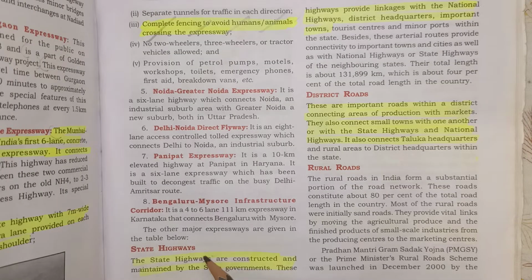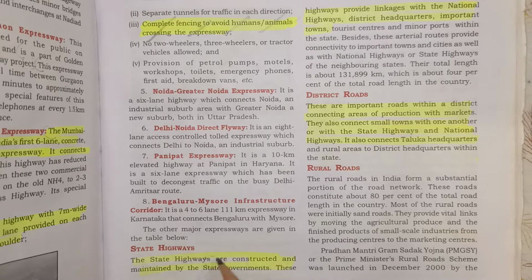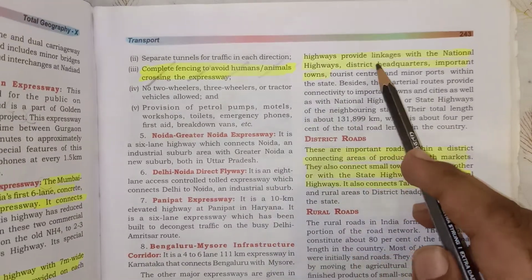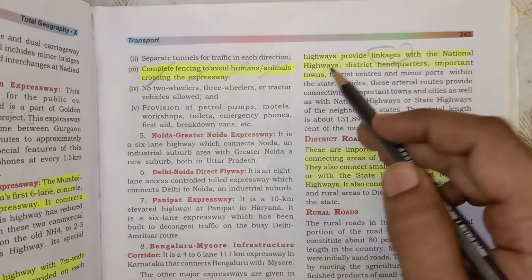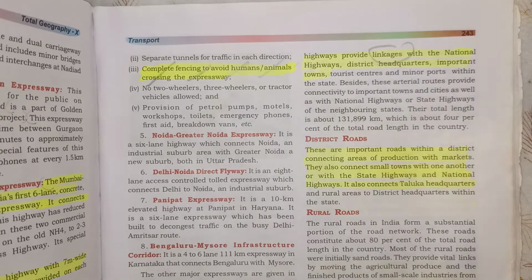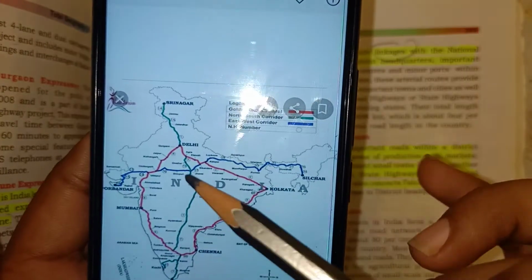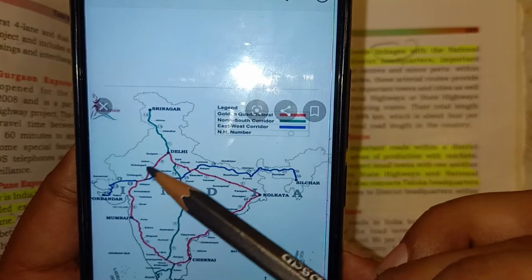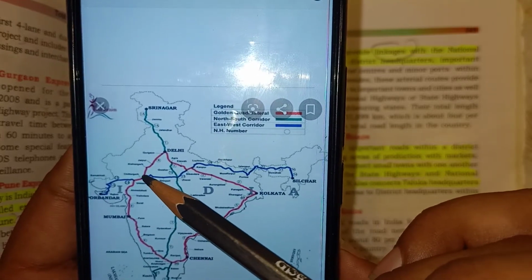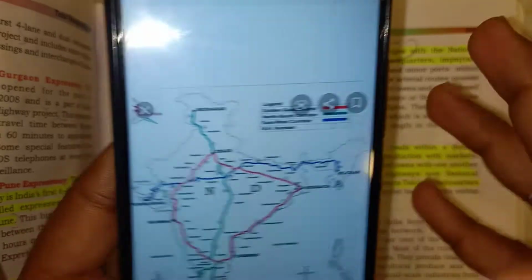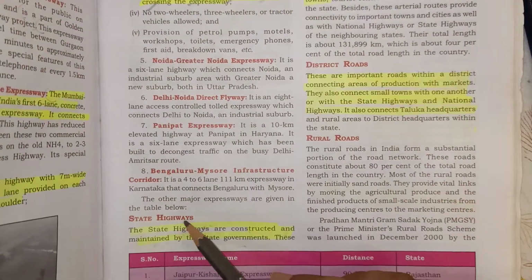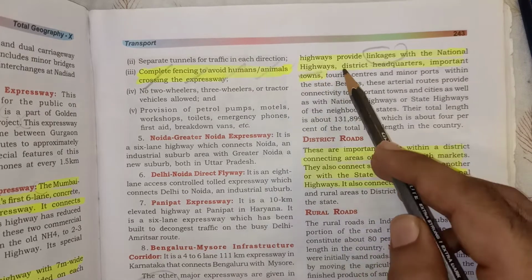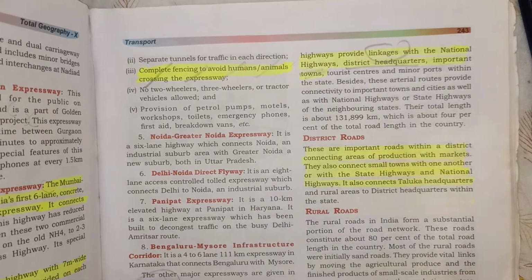Next are the state highways. What are state highways? They are constructed and maintained by the state government. These highways provide linkage with the national highways. I had explained earlier also that if you are going from Gujarat or from Mumbai to Udaipur, that is a national highway. But the road which is attached to the national highway will be called a state highway. So they are linked with the national highways, district headquarters and important towns.